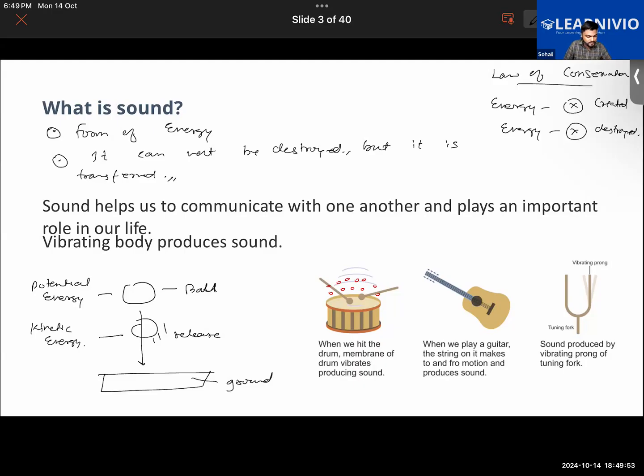Sir, I have a doubt. Does that mean we can't hear anything in space? Because you said that air is a medium for sound to travel to our ears. Exactly, because sound requires a medium, right? Now, a medium basically has molecules in it. Whether it be a solid, liquid, or gaseous medium, all of them have particles in them. But in a vacuum, you don't have any particles. So if no vibration of particles is going to take place, no sound will be produced.